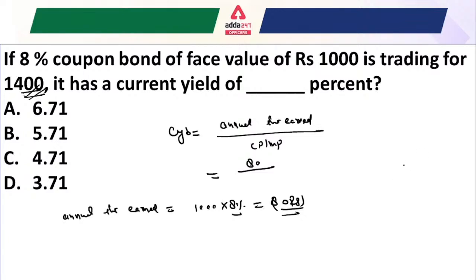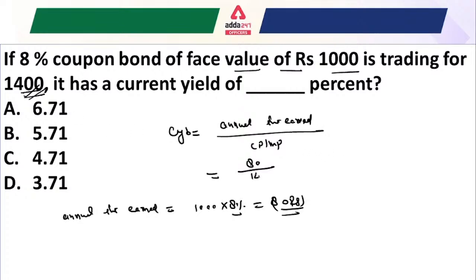the value is more in the market. That means the company is issuing the bond at its face value, that is 1000, but the demand for its bond is very high. That's why it is trading at the premium price of 1400 rupees.